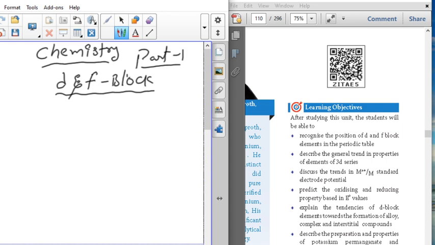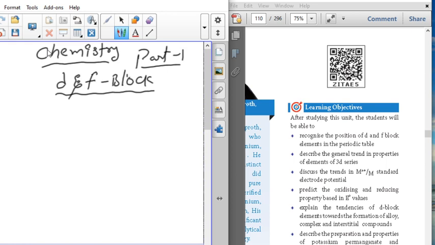We are also going to explain the d block elements' properties, like alloys, complex formation, catalytic property, interstitial compound formation, color, magnetic property. A lot of properties. The name itself, transition elements: transition means they can show a lot of properties for us. Most important from the practical point of view also, KMnO4, potassium permanganate, and K2Cr2O7, potassium dichromate, their preparation, properties and all. So we are going to discuss that.